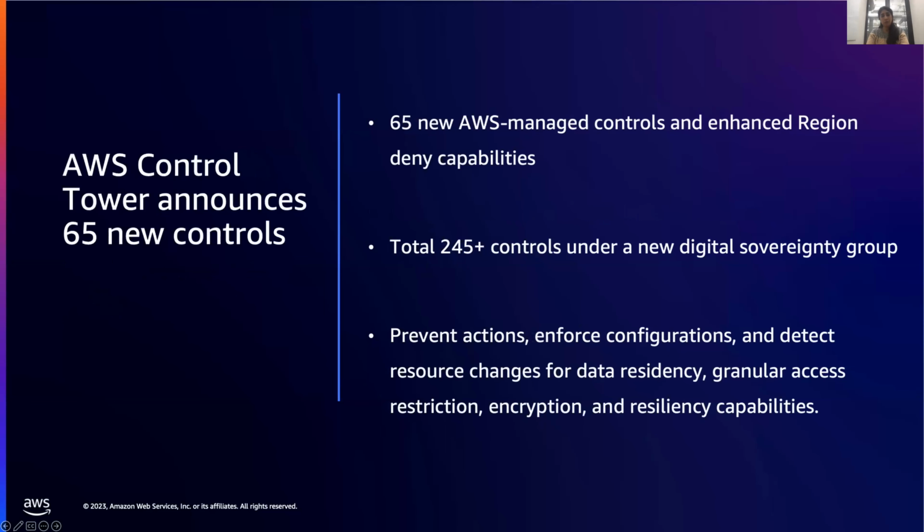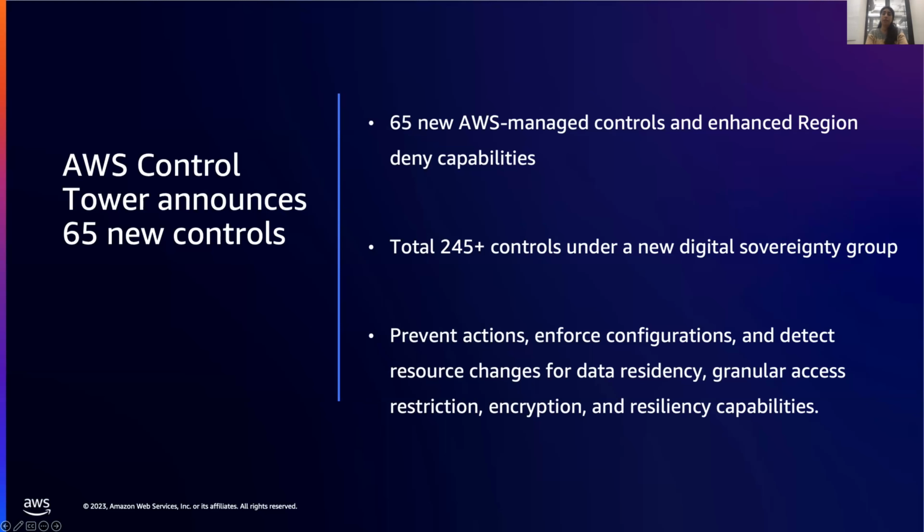The second announcement is related to AWS Control Tower again, and it announces 65 new controls. Controls are different security policies that you can put in place for your multi-account strategies. These are blueprints that can be inherited in your multi-account environment. These 65 new AWS managed controls are going to help you meet your digital sovereignty requirements.